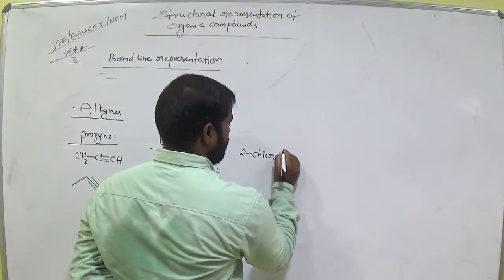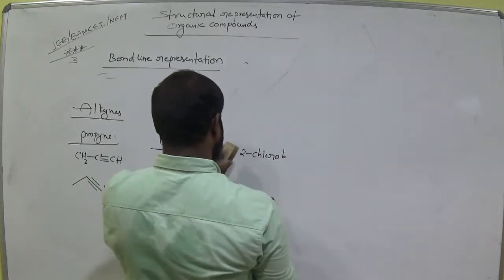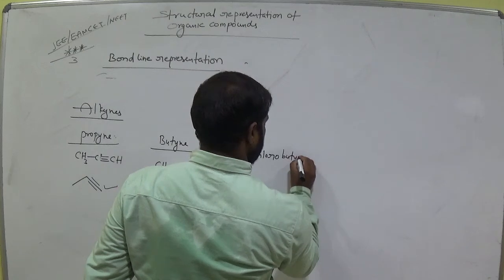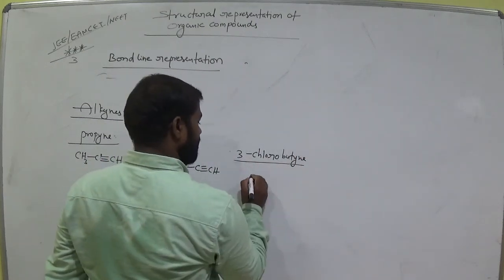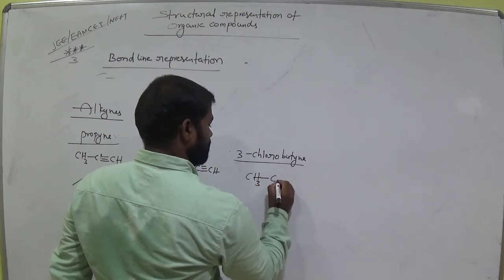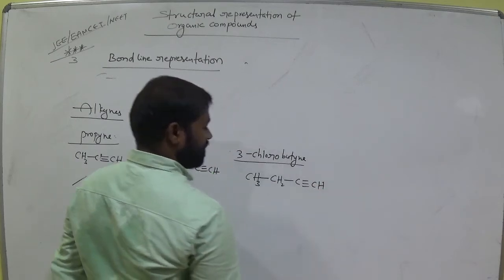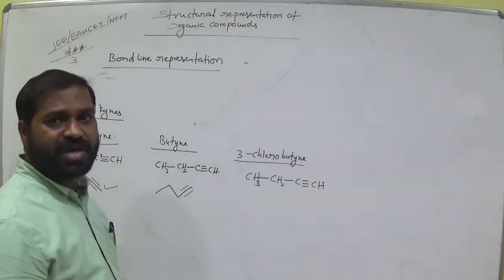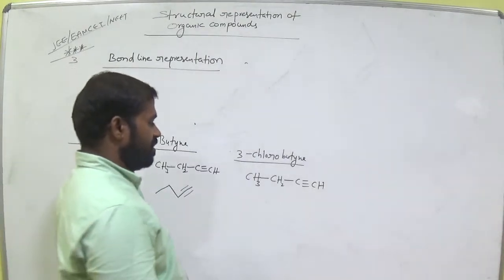3-chlorobutyne. First write the butyne formula. CH3, CH2, C triple bond CH. Am I right? Butyne has at least one triple bond between two carbons. Butyne, you know the formula, CnH2n-2. Okay. Butyne means 4 carbons.